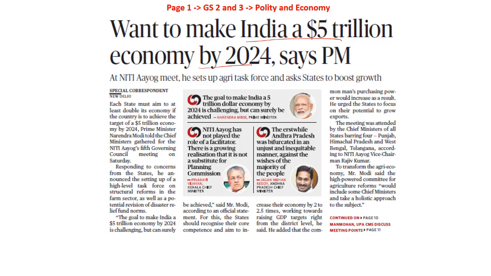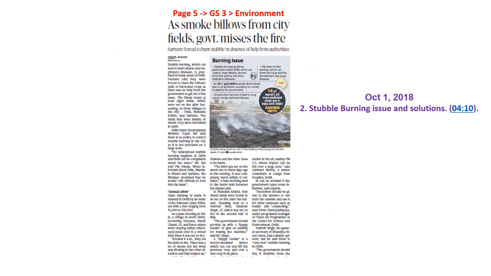Now let's look into the next article. This article says, as smoke billows from city fields, government misses the fire. This is speaking about stubble burning, its impact to the environment as well as the health. This article has been explained in detail on October 1st, 2018 under the second topic, stubble burning issue and solutions at 4 minutes 10 seconds. An elaborate explanation of all this that is present in this article has already been explained, so kindly look into